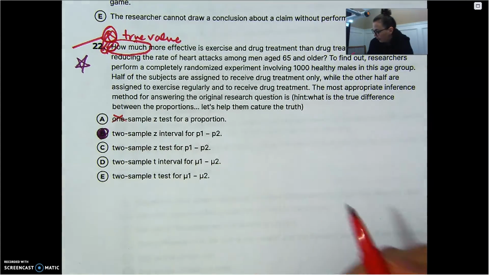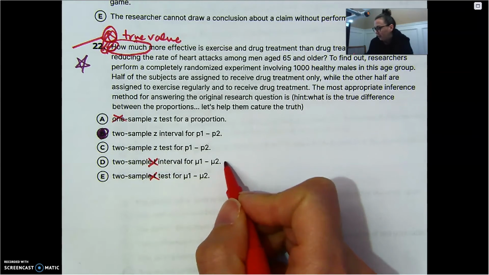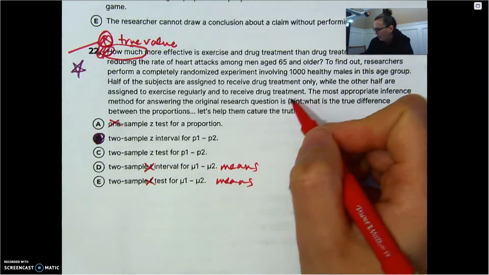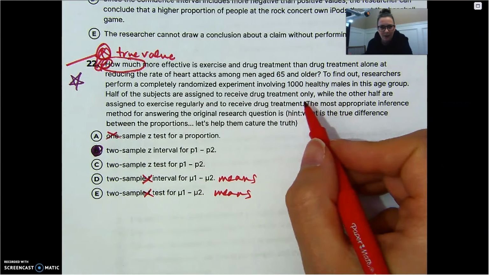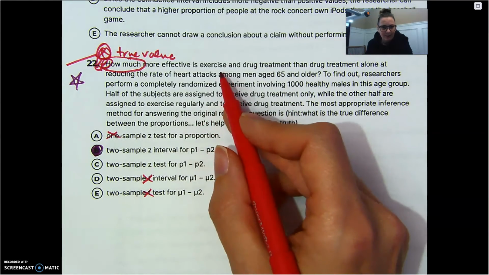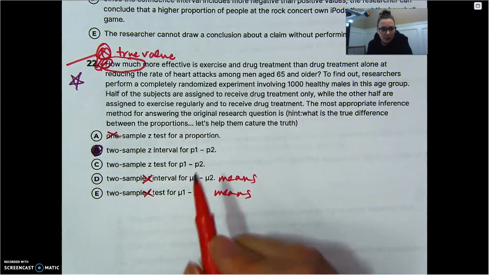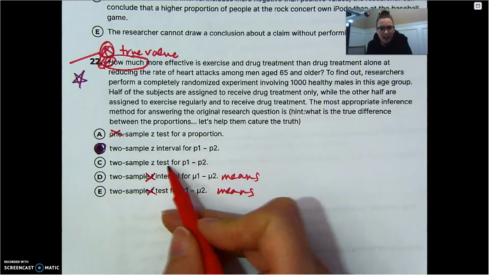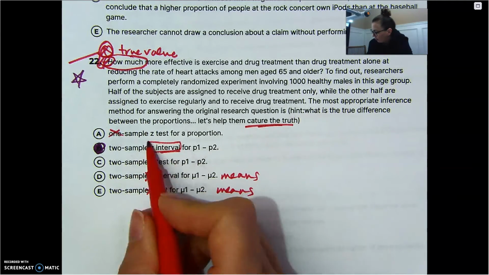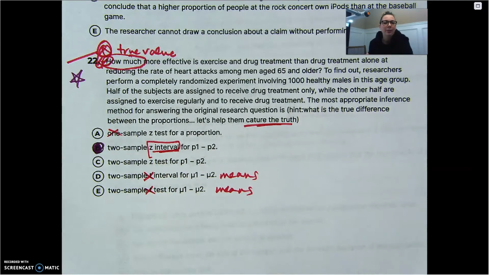We can get rid of one SAMP. You haven't learned about T's. Those are for averages, means. And this particular problem isn't a mean. This is whether or not they had success, whether or not they had heart attacks. Yikes. So then it's between an interval and a test. Again, since we're trying to capture a true value, that's going to be an interval. When they're asking how much, that's an interval.